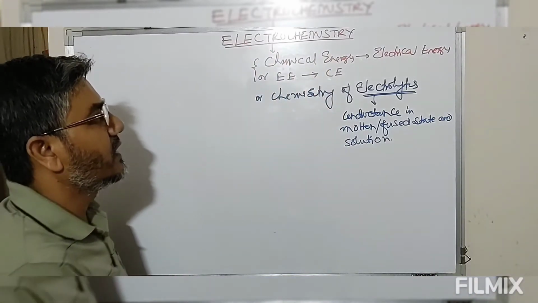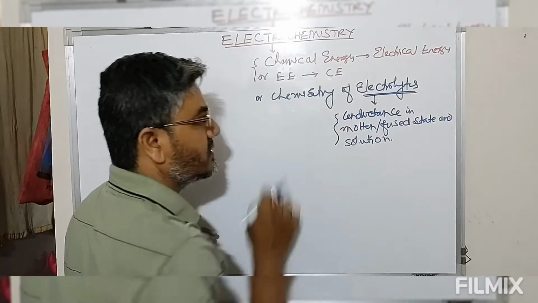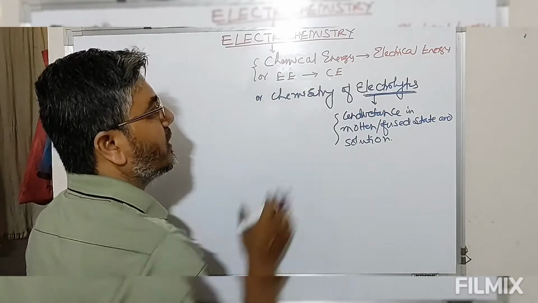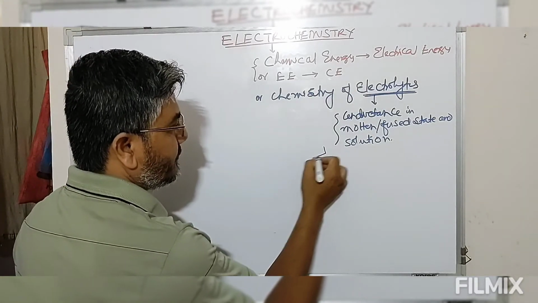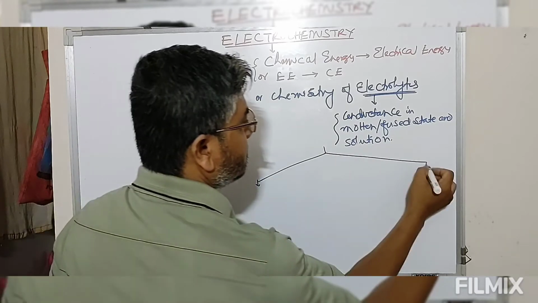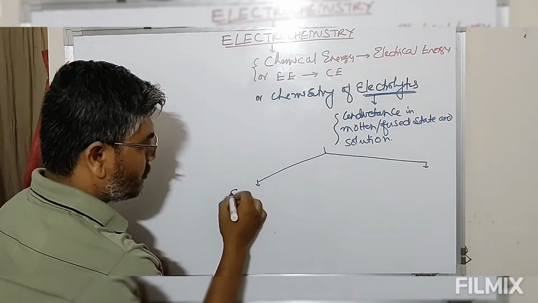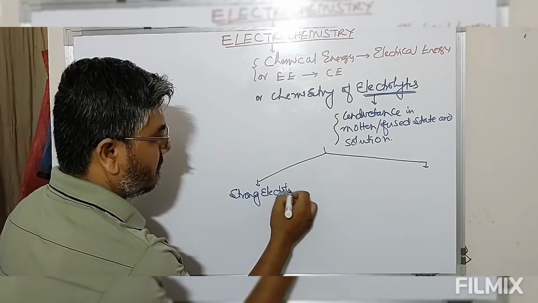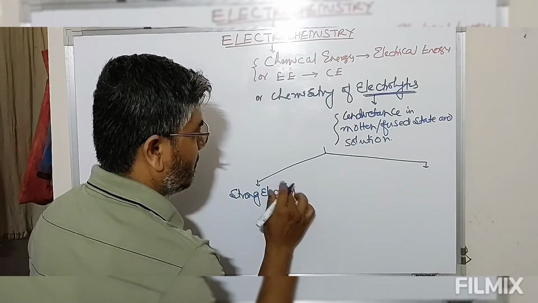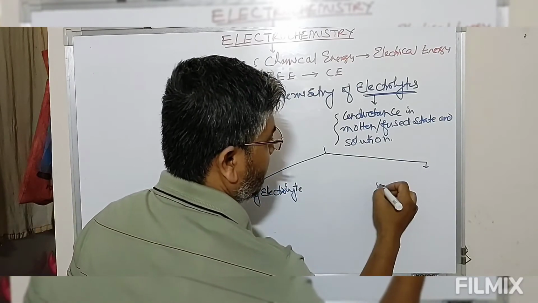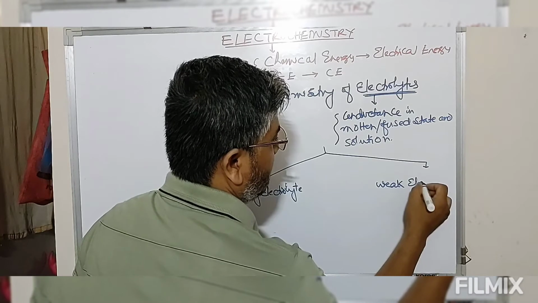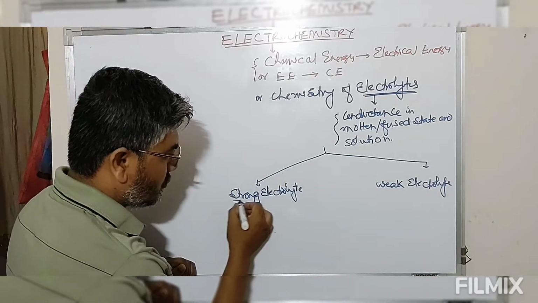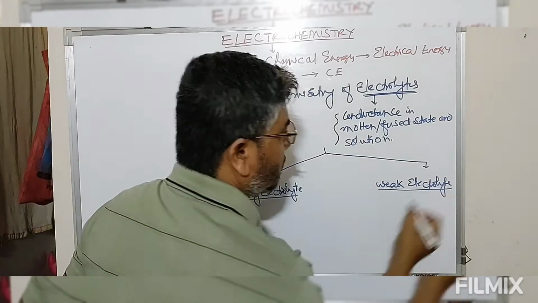So now we have to define this substance known as electrolytes. These electrolytes are of two types. One is known as strong electrolyte. The other one is known as weak electrolyte. So strong electrolyte and weak electrolyte.